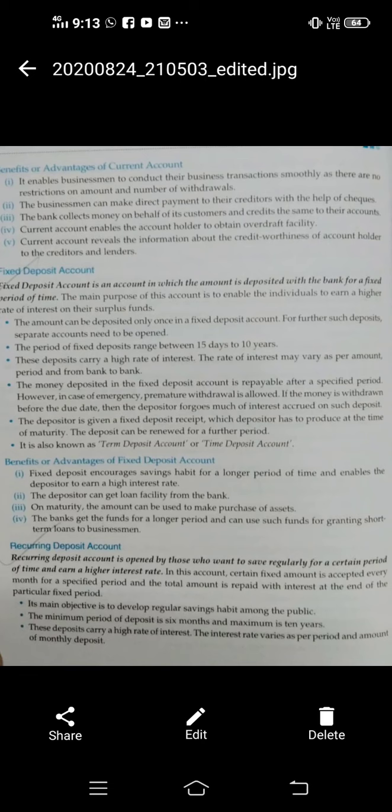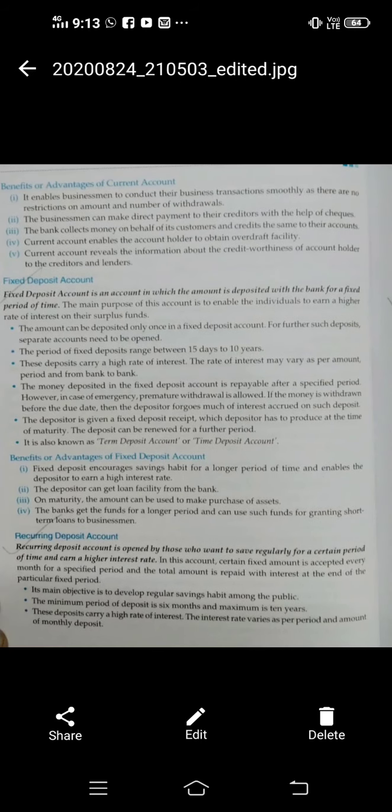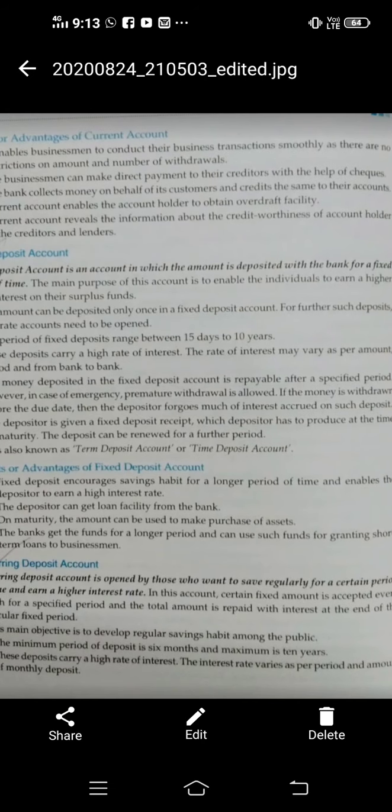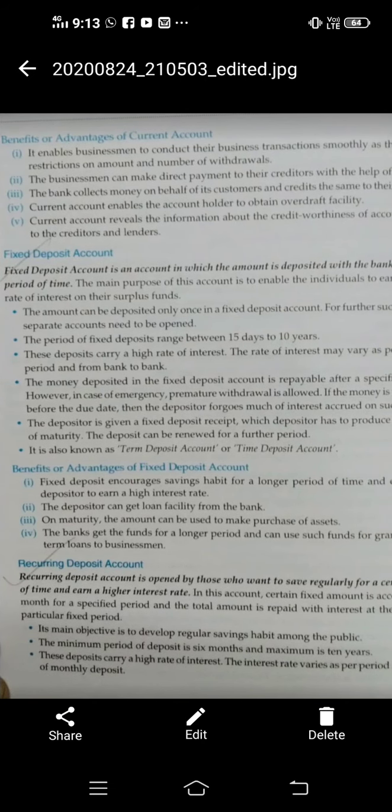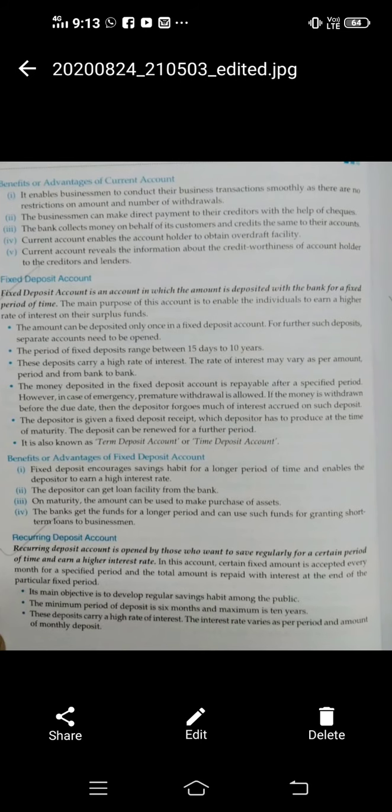Then third point, these deposits carry a very high rate of interest. Bank will provide the highest interest rate on fixed deposit and the least interest rate on savings account. And the rate of interest varies according to the amount, according to the time period and according to the bank also. If the amount is more, you will get more interest. If you are depositing for a longer period of time, say for 5 years, 6 years, then you will get more interest, and the interest rate varies from bank to bank also.